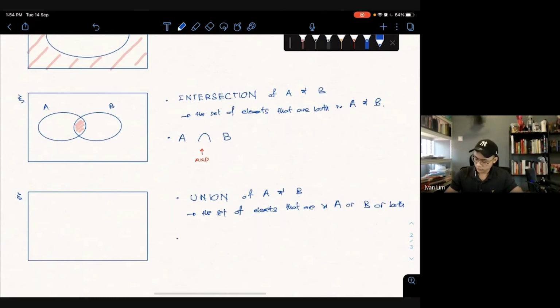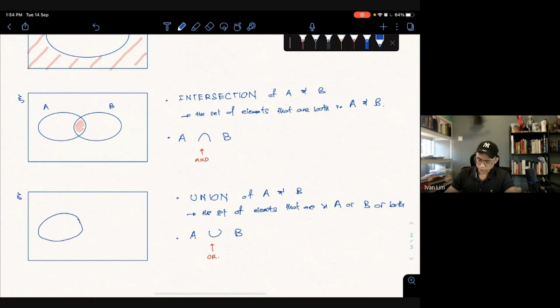How do we express it? You flip the set face upside down, now it becomes a smiley face. So U is union. The other meaning is or. A or B. Everything in A and everything in B.